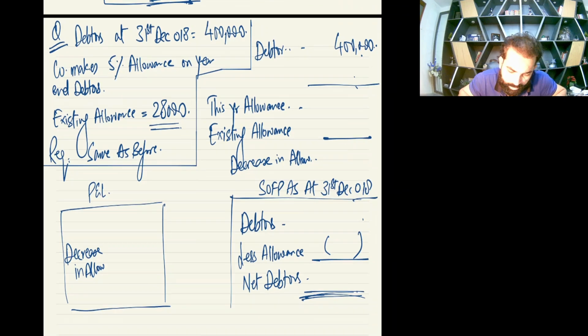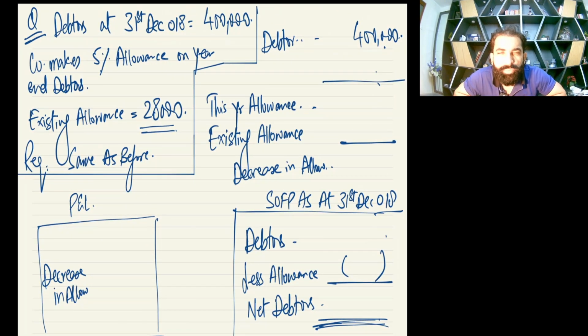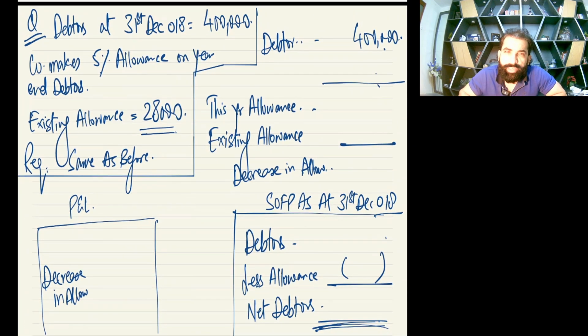Okay, next you have, now for this question, I would request, just a request, pause your screen and try this question yourself and then watch my solution. Same two requirements as before: bad and doubtful debt expense and then SOFP. So pause the screen and try it yourself, but I'll be doing right away. So debtors at the year end is 400,000. Company makes allowance of 5%. So 400,000 into 5% is going to be 20,000.